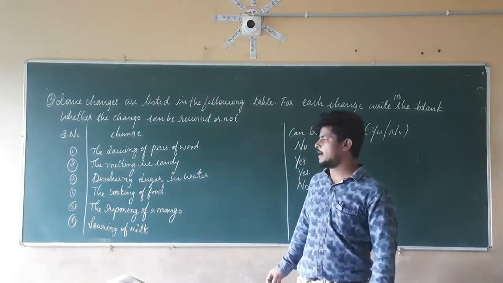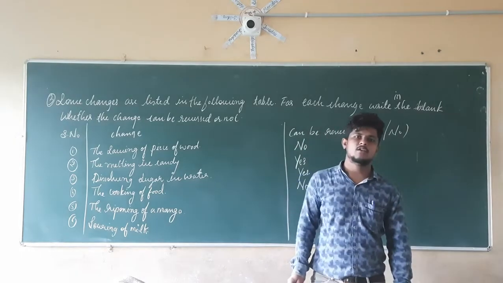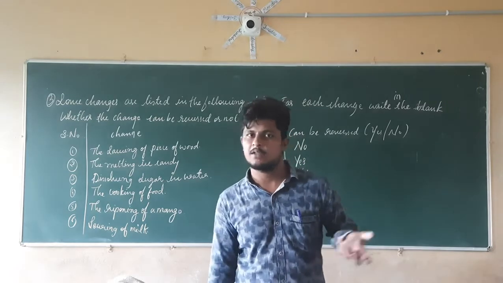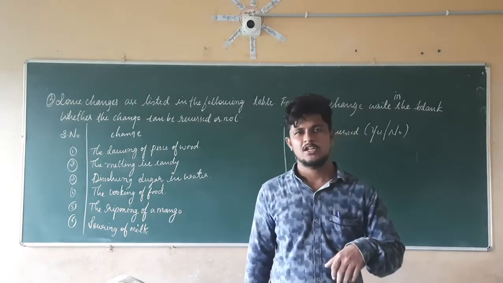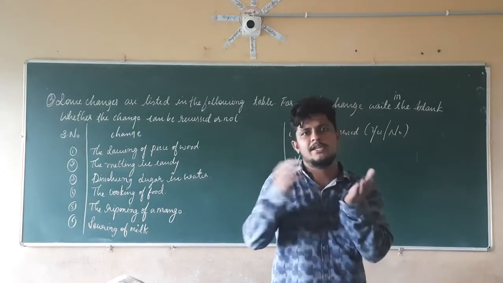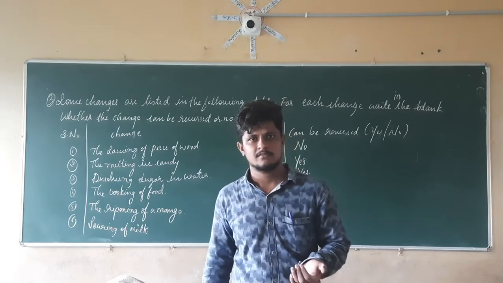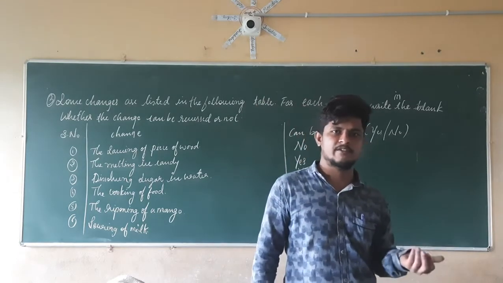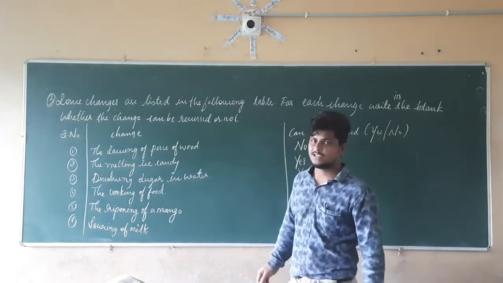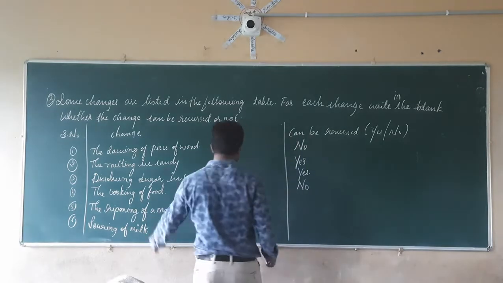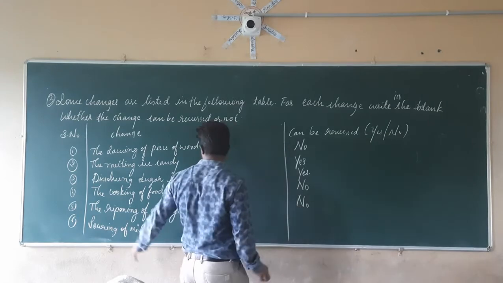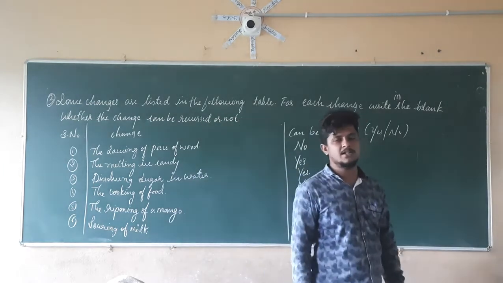Now next, the ripening of the mango. See here, we have an unripened mango. After some time, that mango is going to become a ripe one, a sweeter one, a tastier one. Is it possible to convert that ripened mango back into the unripened mango? Is it possible to regain the original mango from the ripened mango? It is not possible. So we can say that it is an irreversible change. Here also the answer will be no.